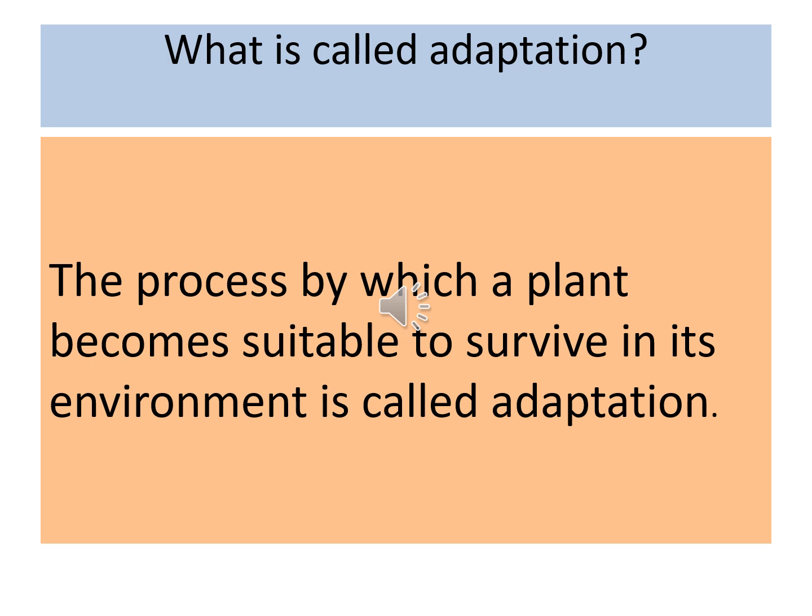Okay, children. Now, what is called adaptation? The process by which a plant becomes suitable to survive in its environment is called adaptation. It is very easy. All of you say: the process by which a plant becomes suitable to survive in its environment is called adaptation. Okay, children. Next, listen.